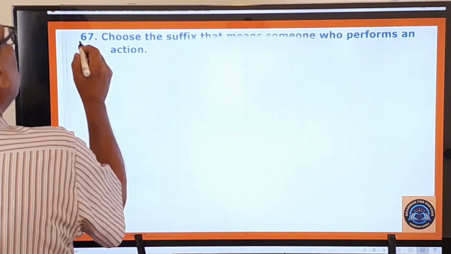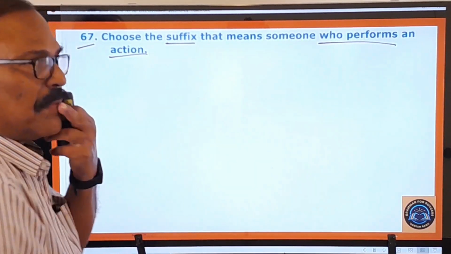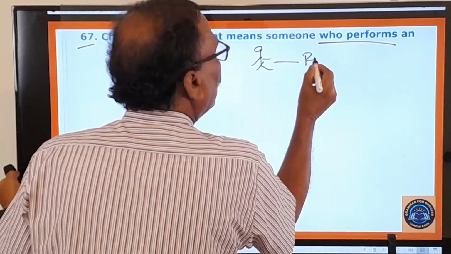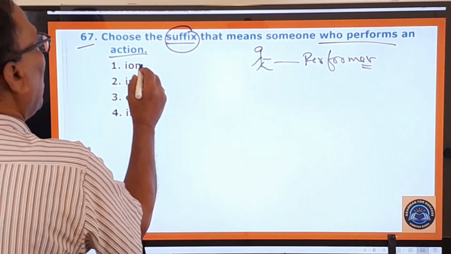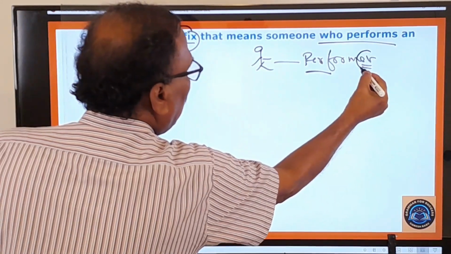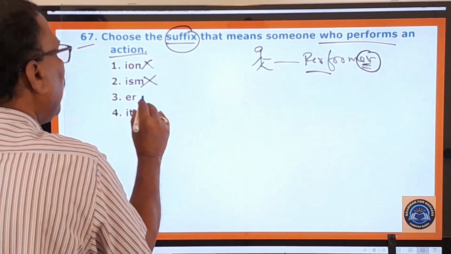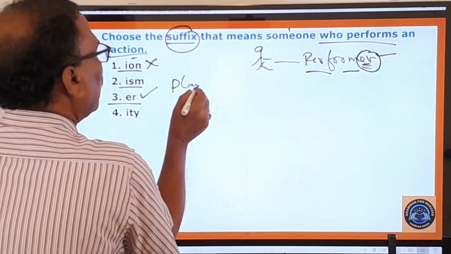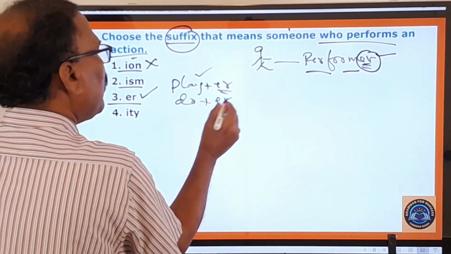Now let's move on to the 67th question. Choose the suffix that means someone who performs an action. The person who performs an action is called a performer. You know that very well. So here ION does not make the person a performer. What is the ending of this word performer? ER. So ION is not the right one, ISM is not the right one. With this, like that, player is there. Play plus ER, player. This is a doer of the action. Do plus ER, doer.